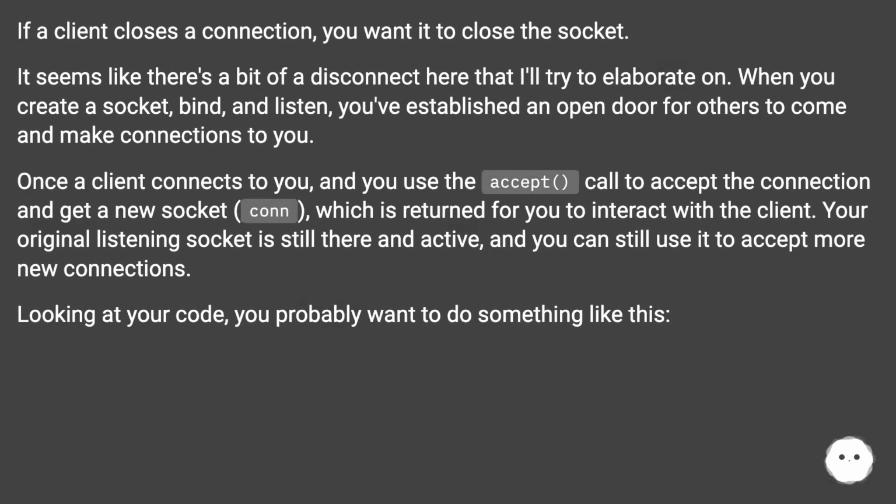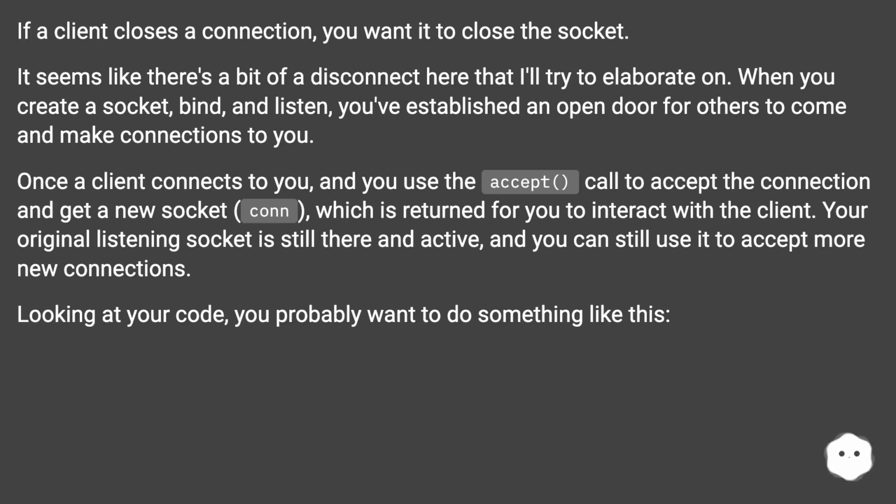If a client closes a connection, you want it to close the socket. It seems like there's a bit of a disconnect here that I'll try to elaborate on. When you create a socket, bind, and listen, you've established an open door for others to come and make connections to you. Once a client connects and you use the accept call, you get a new socket, con, which is returned for you to interact with the client. Your original listening socket is still there and active, and you can still use it to accept more new connections.